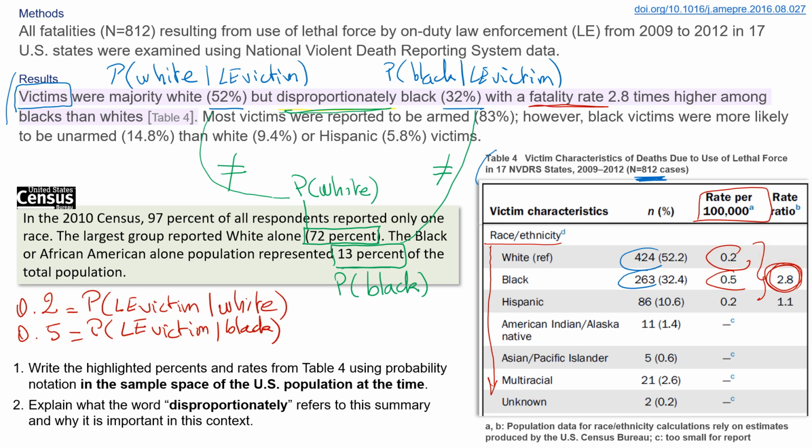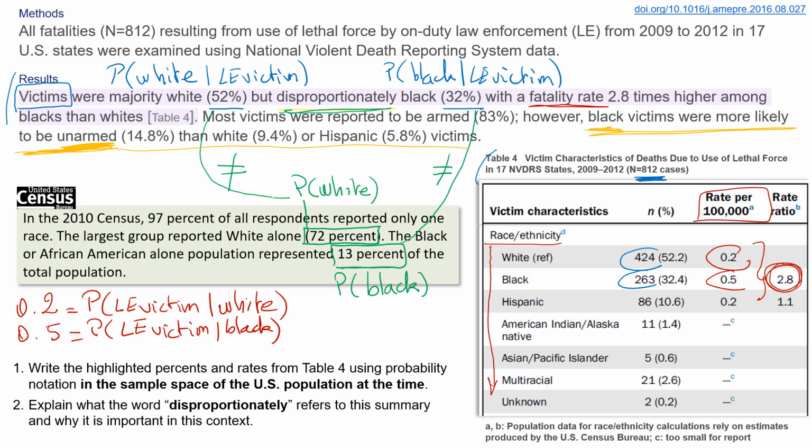Notice that the study reported that while most victims were reported to be armed, black victims were more likely to be unarmed, so not possess any weapons, than white victims or Hispanic victims. So the fact that the fatality rate was higher among blacks than among whites cannot be explained by the intensity of the situation or the risk to the police officer based on the victim being armed. Quite the contrary, in fact.